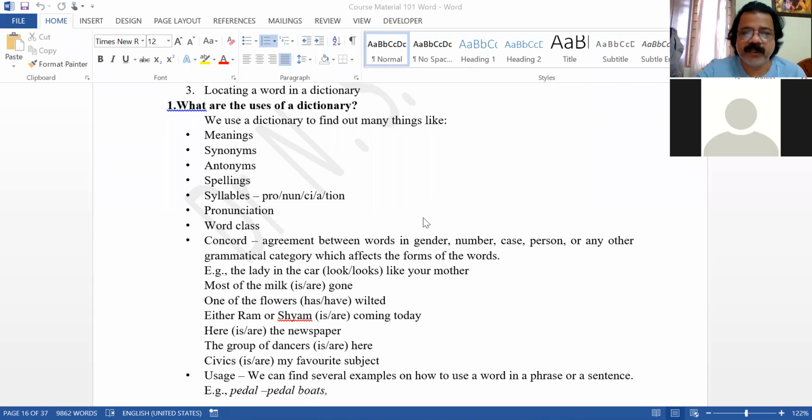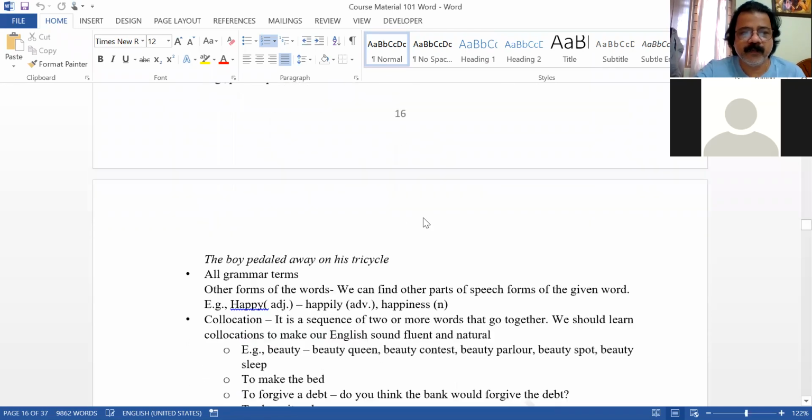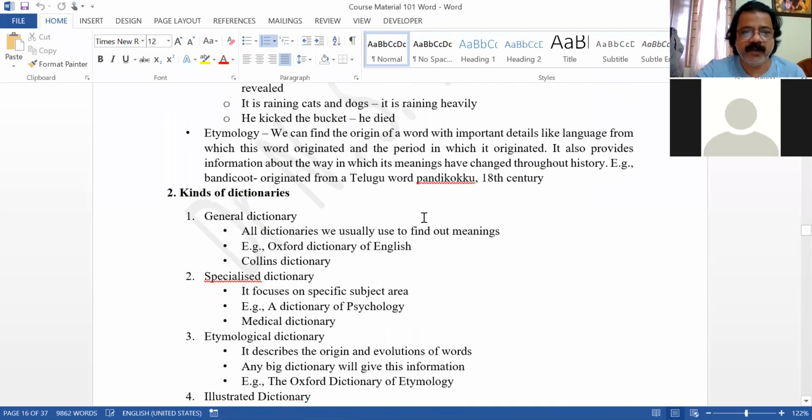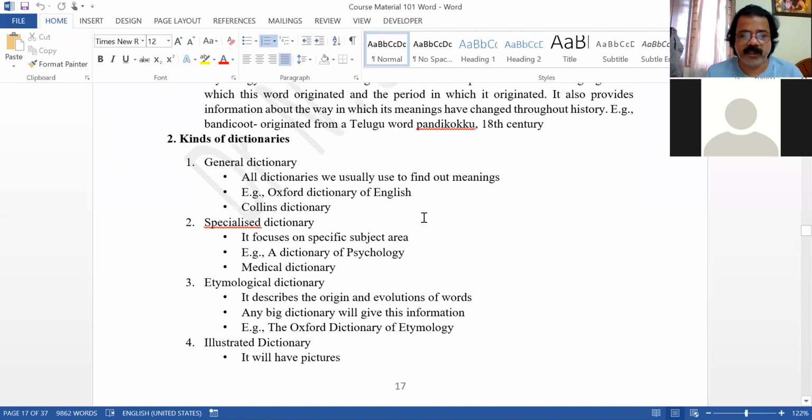Okay, the uses of a dictionary. After the uses of a dictionary, the next topic is kinds of dictionaries. So these are the 4 questions, very important questions. At least 2 questions will come in your exam. What are the uses of a dictionary? And write about various kinds of dictionaries. What are the kinds of dictionaries?